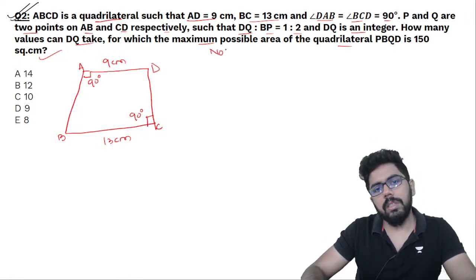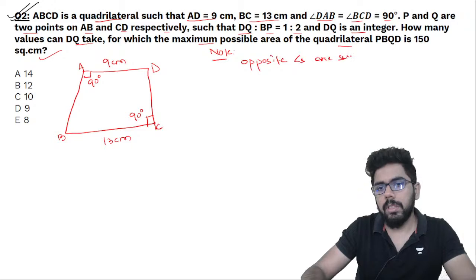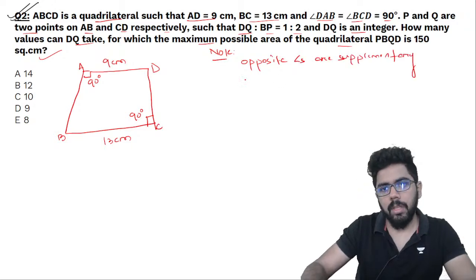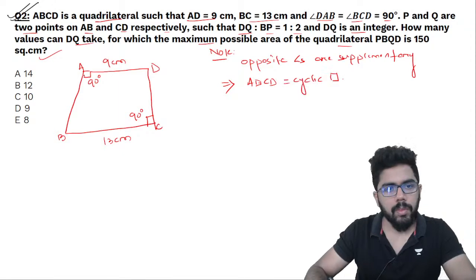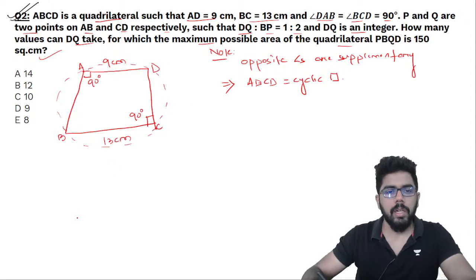So I can see here that opposite angles are supplementary. If opposite angles are supplementary, I can conclude ABCD is a cyclic quadrilateral. It is a cyclic quadrilateral.